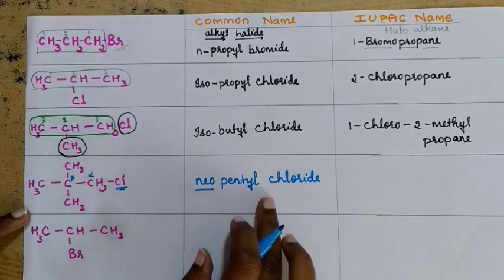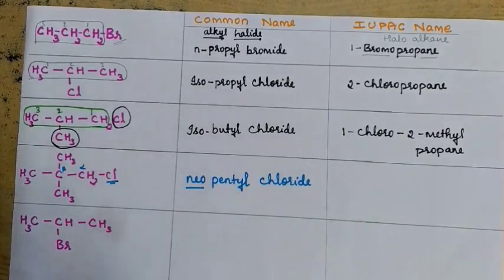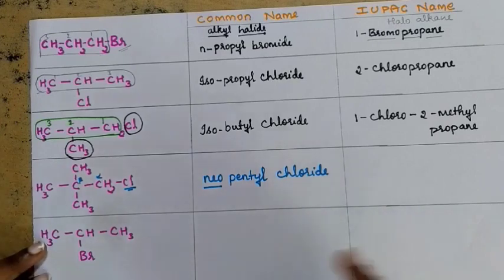Neopentyl chloride is the common name. And how do you write the IUPAC name? To write the IUPAC name, you must select the parent chain first. See how you are going to select the parent chain.